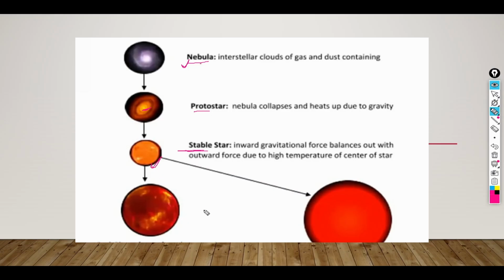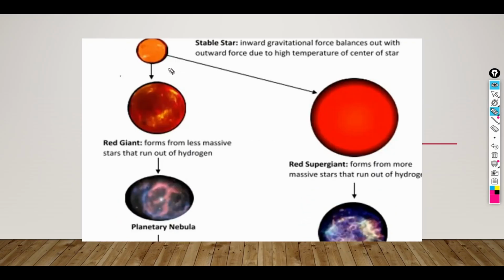After this, a few more steps are there in the life of a star. The sun we currently have in the solar system is in this stable star phase. So what will happen to the sun after this? It will get converted into a red giant. When it runs out of hydrogen, it will come into the planetary nebula formation.